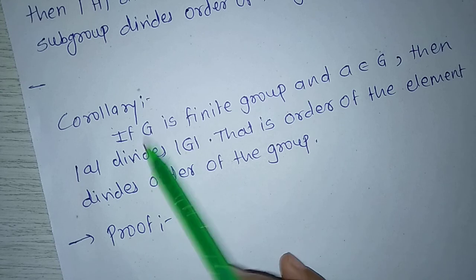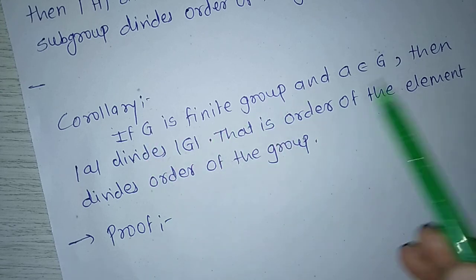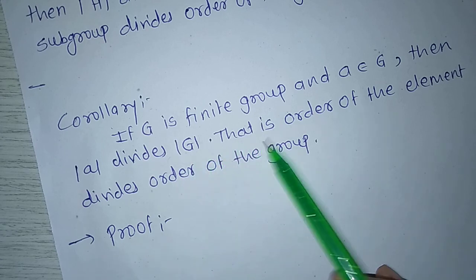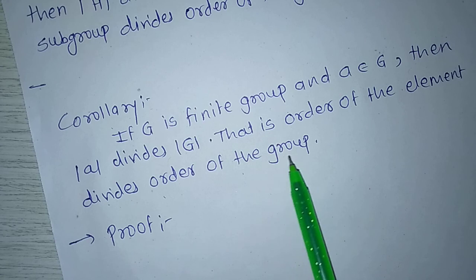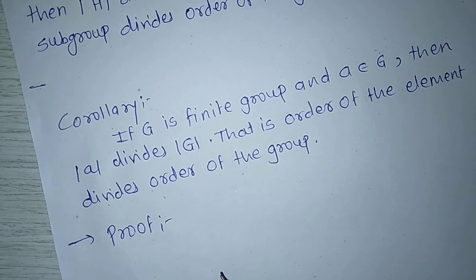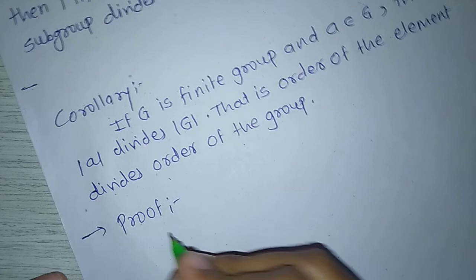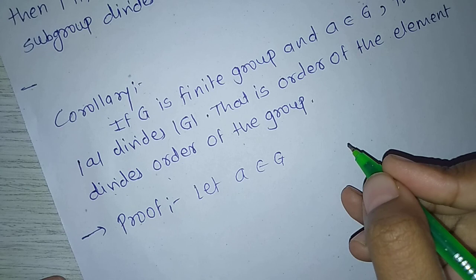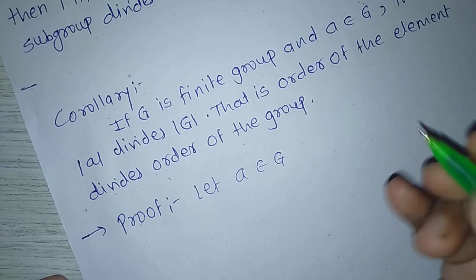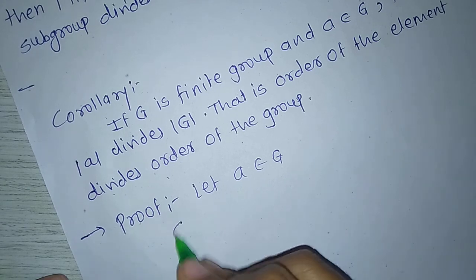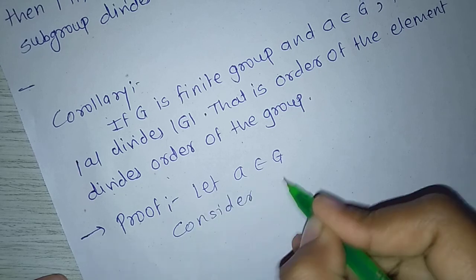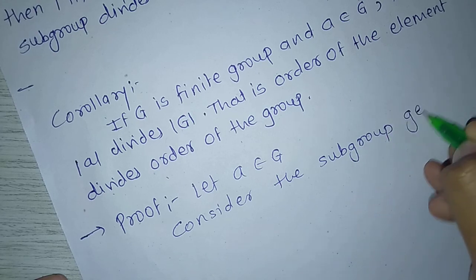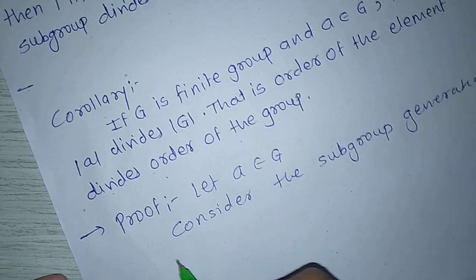Next, corollary: if G is a finite group and a belongs to G, then order of a divides order of G, that is, order of the element divides order of the group. Proof: let a belong to G, consider the subgroup generated by a.